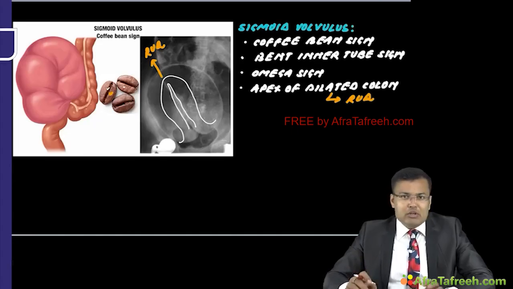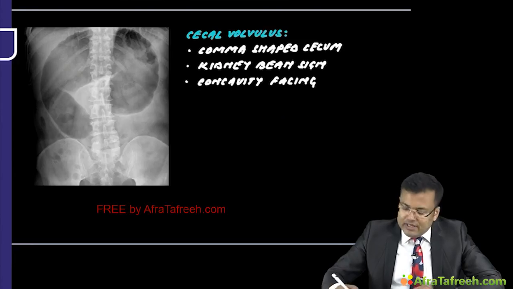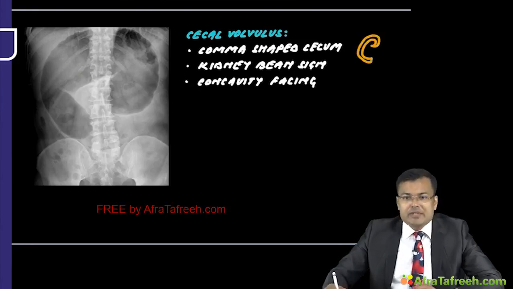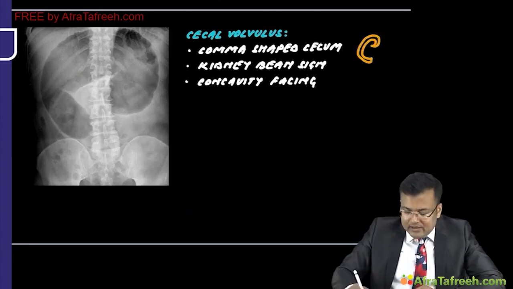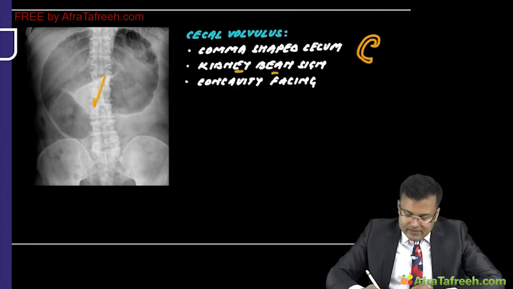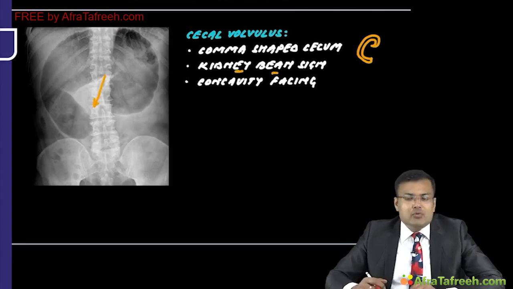There is another volvulus which is asked frequently, cecal volvulus. So in cecal volvulus, there is comma shaped cecum. What is the shape? It is something like this. Clear? So there is comma shaped cecum. And what kind of bean? There is kidney bean sign. If you see, the concavity is facing inferiorly and towards right.